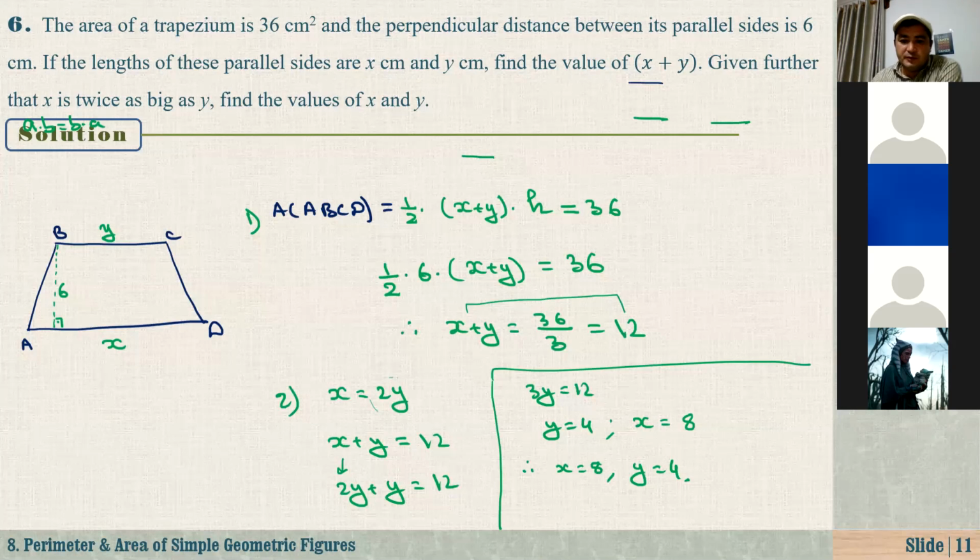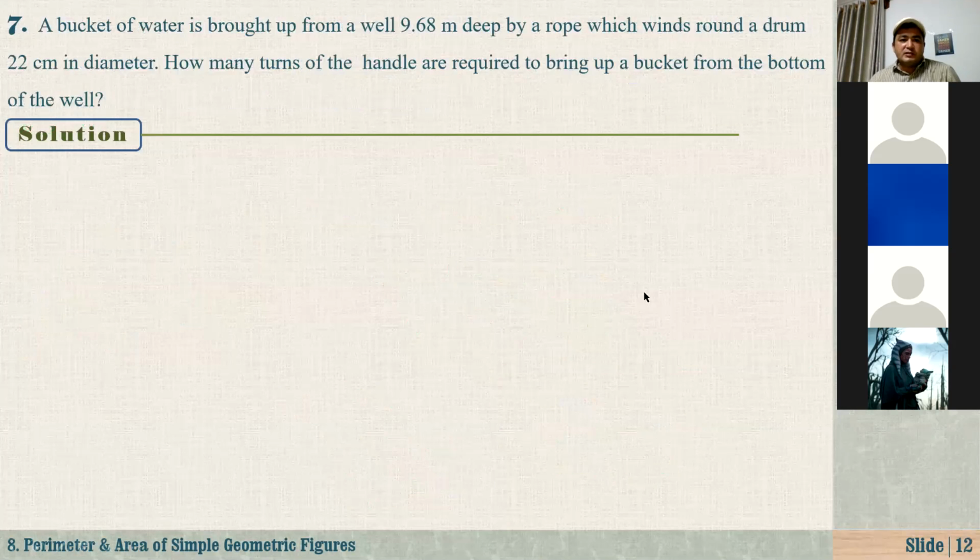Maybe 15, 16 more minutes, and let's try to finish this. Ilknur, can you read this question quickly? A bucket of water is brought up from a well 9.68 meter deep by a rope which winds round a drum 22 centimeter in diameter. How many turns of the handle are required to bring up a bucket from the bottom of the well?